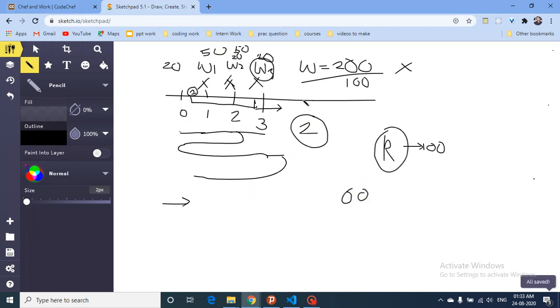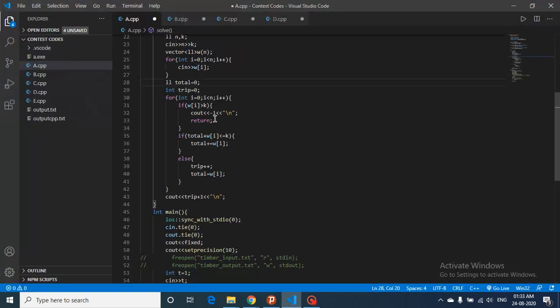After going through all this iteration, I still have to go back and complete this last trip. So we have to add one to our trips, and after doing all this, just output the trips. That's the whole logic for this question.